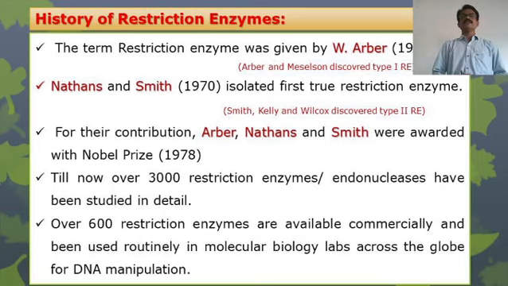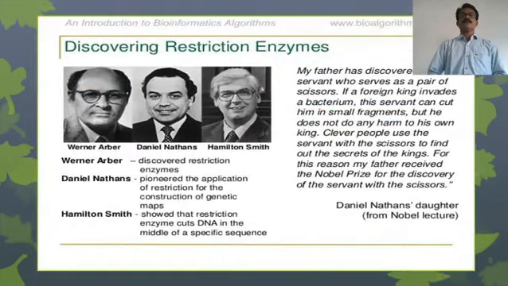Till now, over 3000 restriction enzymes or restriction endonucleases have been studied in detail, and over 600 restriction enzymes are available in the market for routine use in molecular biology laboratories across the globe, for DNA manipulation experimentation. As I had already told you, Werner Arber, Daniel Nathans and Hamilton Smith were awarded the Nobel Prize in 1978 for their contribution of discovering different restriction enzymes.